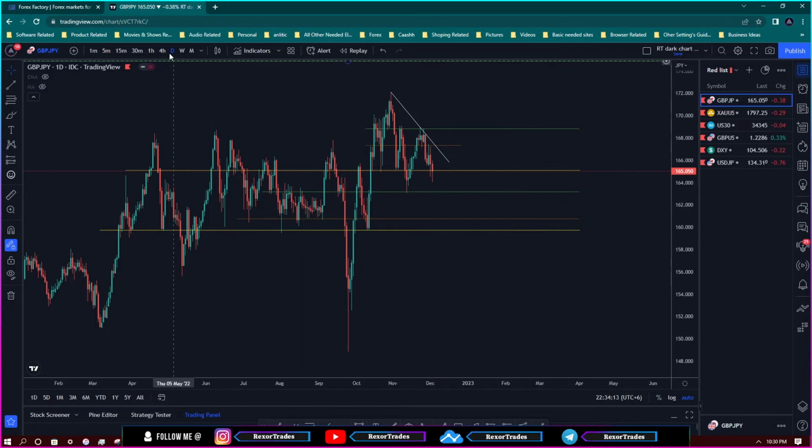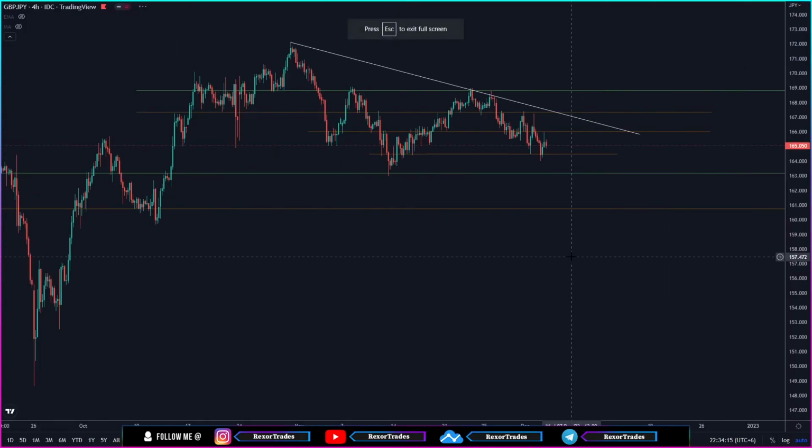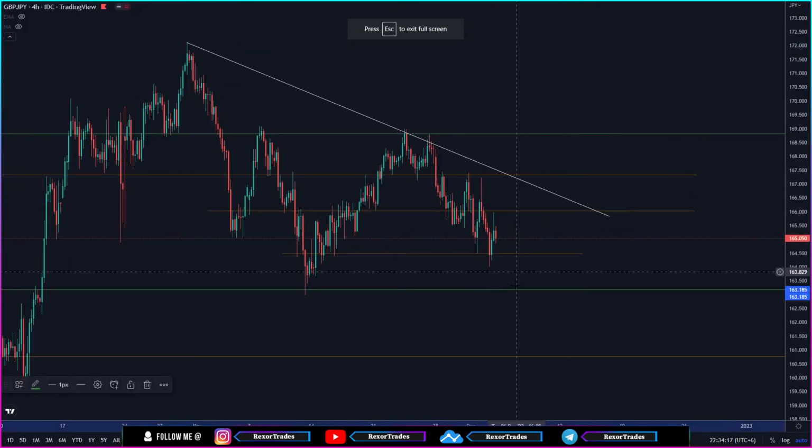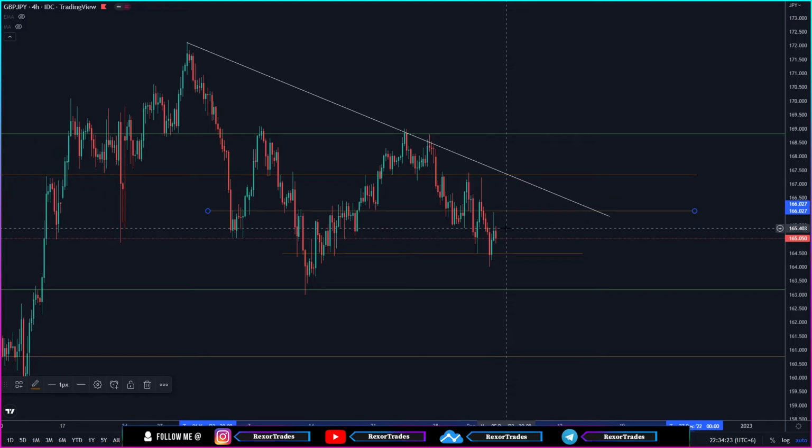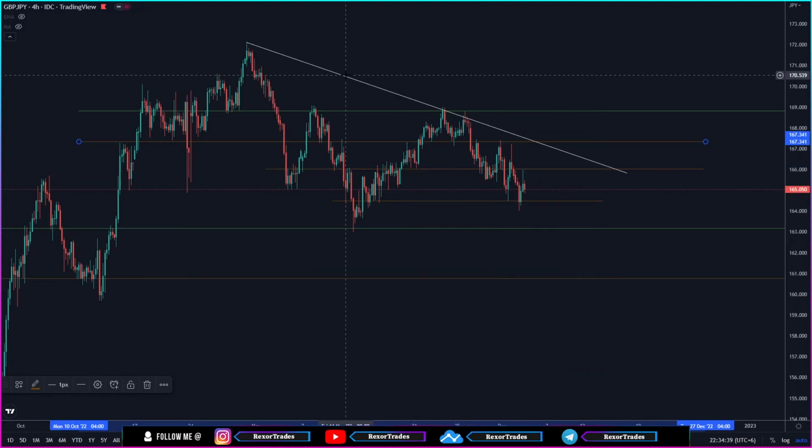However, if we see GBPJPY, instead of making a break and close below this key level over here, find support anywhere around here and make a break and close above this key level with further bullish momentum, similarly on a shorter time frame like the 30 minutes time frame, then we can expect it to push up to come all the way, retest this key level and also make a retest on this newly formed possible downtrend line over here.